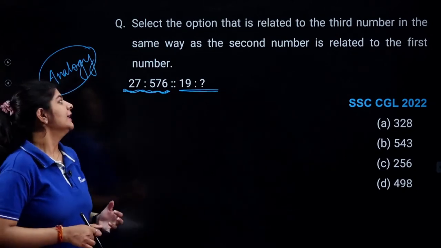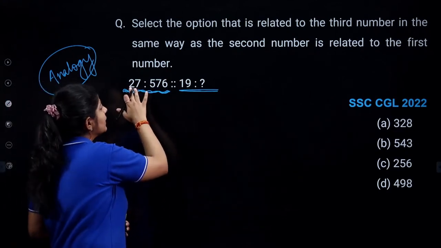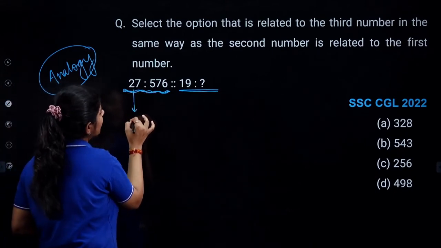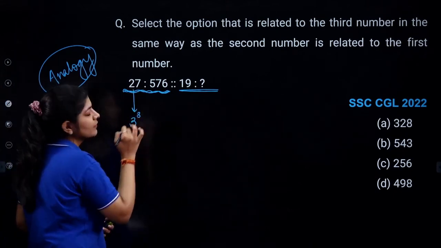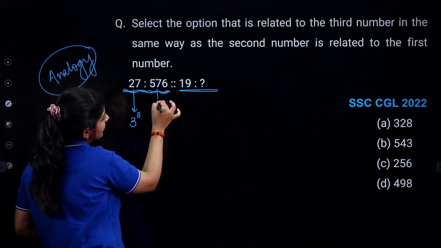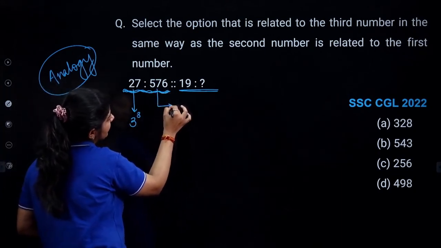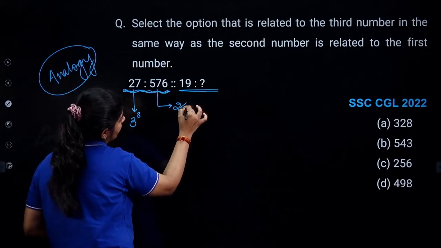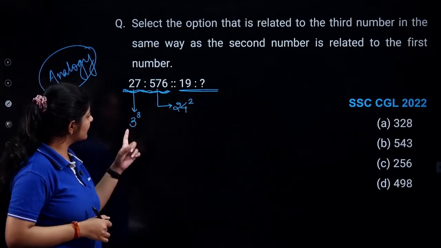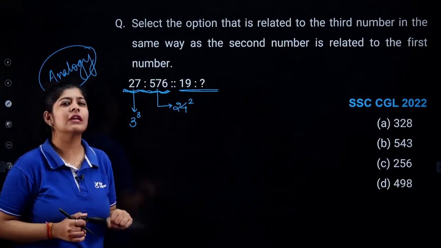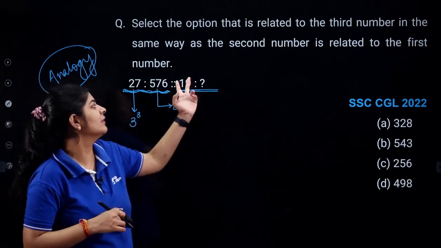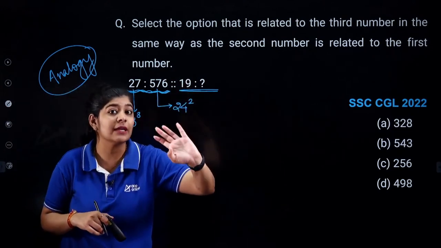Okay. When I see this particular number 27, initially it struck me that it may be a cube, the cube of 3. It may be, right? But when I see this number, I know that this is nothing but the square of 24. This 3 and 24 are not as such linked to each other, because here I am having 19, which is not a perfect cube of any number.